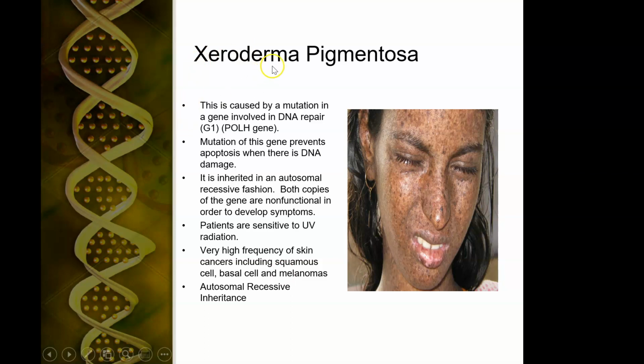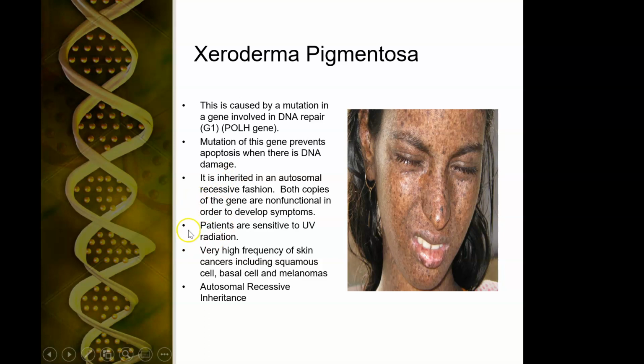So xeroderma pigmentosum is caused by mutation of a gene involved in DNA repair at G1. And the mutation of this gene prevents apoptosis when the DNA is too damaged, so it prevents it from going into cell division. This is inherited in an autosomal recessive fashion.